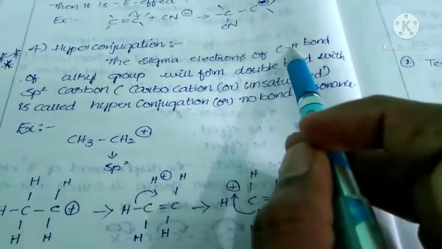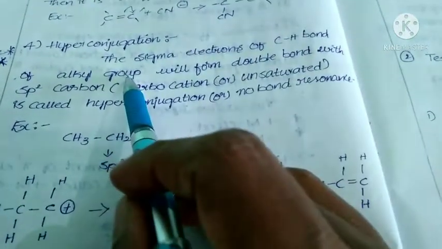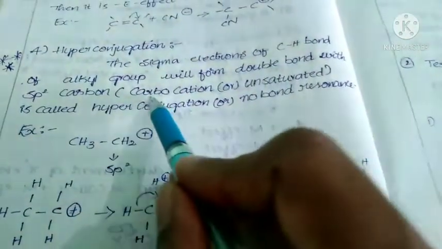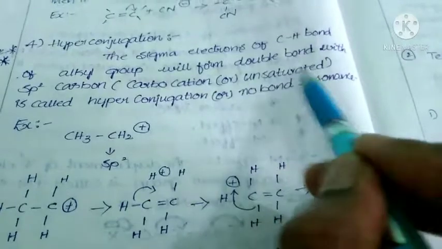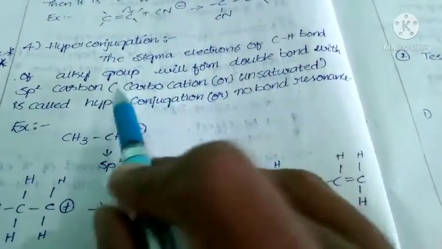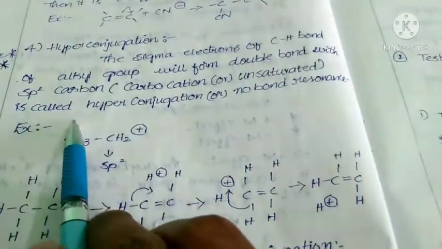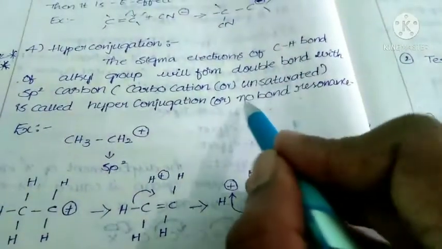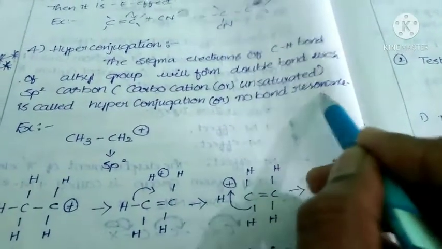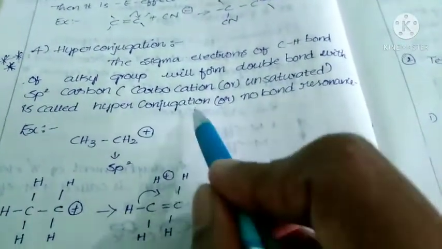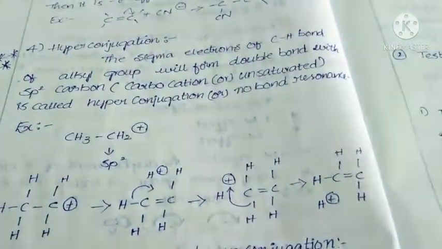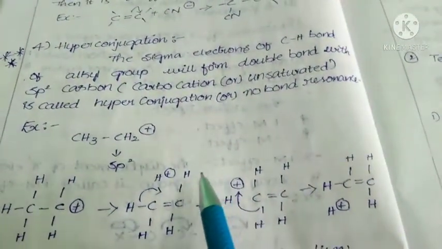That means the sigma electrons of the CH bond of the alkyl group form a double bond with which one? sp2 carbon. Nothing but either a carbocation or an unsaturated system. I told you, in carbocations the carbon undergoes sp2. In an unsaturated system, a double bond is present, so that carbon undergoes sp2. This is called hyperconjugation. That is also called no bond resonance. This is another name for hyperconjugation. If you see the example, then you get a clear idea.